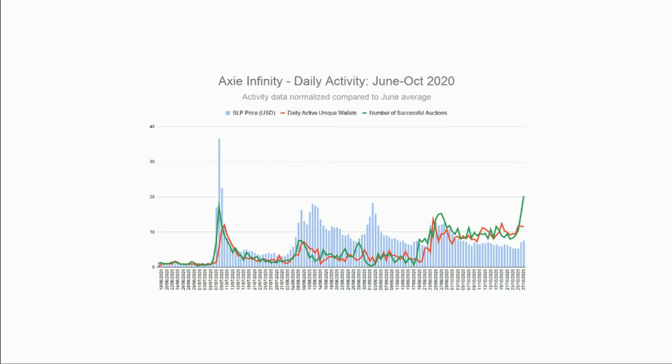But now look at this. The active wallets is going up, and the number of successful auctions is also massively going up. And actually, for the last couple of days, we've seen a 20-fold increase in the number of successful auctions. So this is at the high end, but also at the low end. We've seen the price of the cheapest AXIE rise from about $10, maybe $15, even a month or so ago, now up to over $20 for the cheapest. This is for the cheapest AXIE.